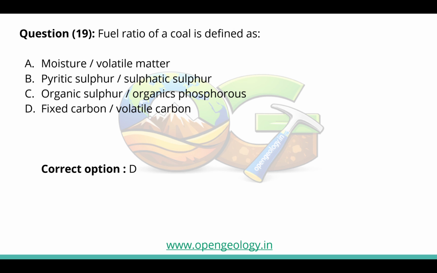So the next question is: fuel ratio of a coal is defined as? Option A is moisture to volatile matter, option B is pyritic to sulfatic sulfur ratio, option C is organic sulfur to organic phosphorus ratio, and option D is fixed carbon to volatile carbon. So option D is correct here. Fixed carbon to volatile carbon, the ratio is known as the fuel ratio of the coal.